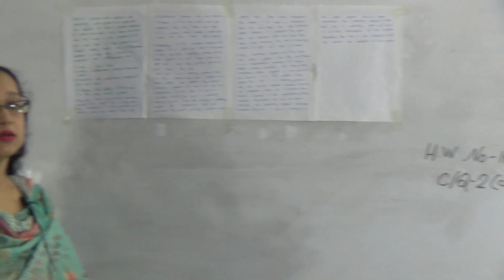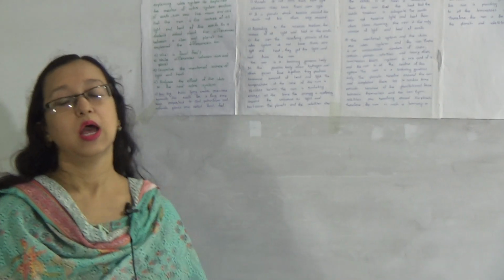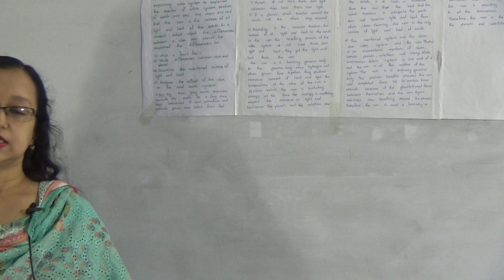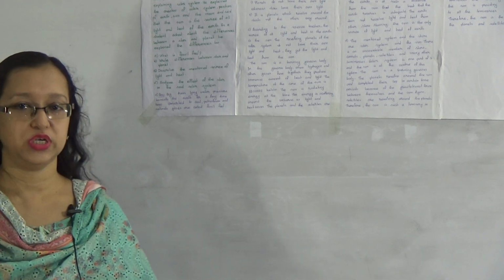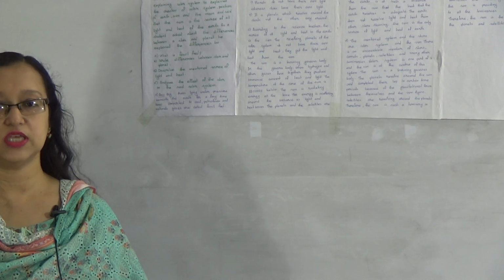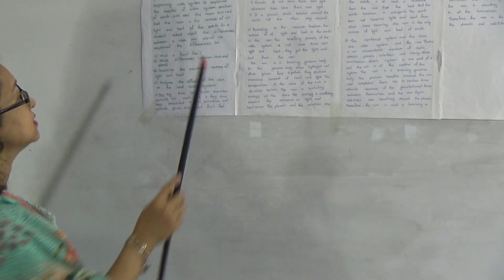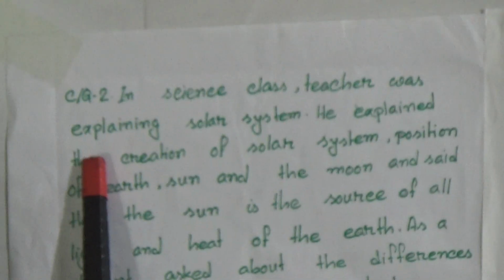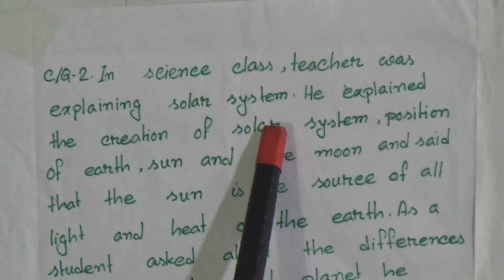At first, in the creative question number 2, a stem is given. So at first we read the stem, then we read the question and try to find out the answer. Creative question number 2. In science class, the teacher was explaining the solar system.